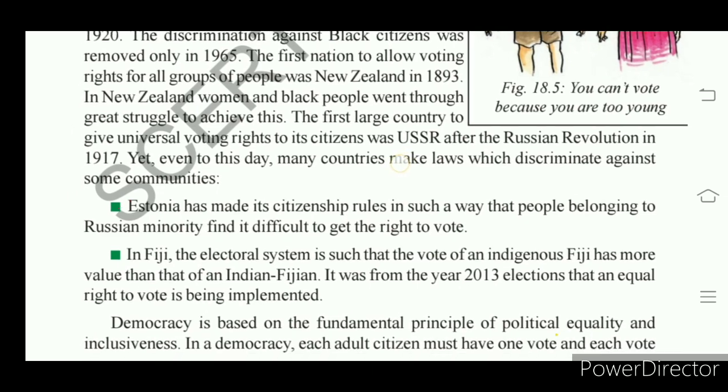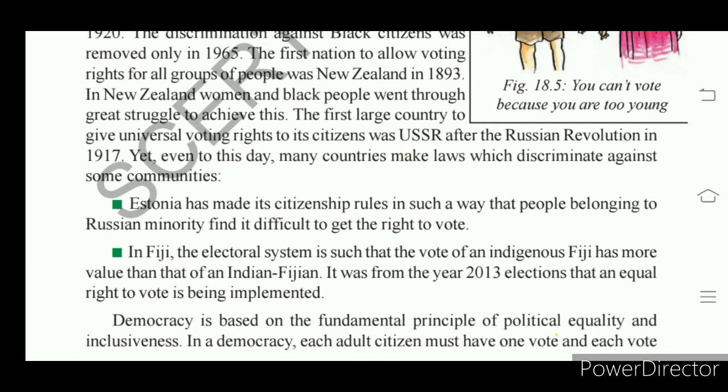In Estonia, it is a nation. They have made citizenship rules, for citizens, there is a rule. So in Estonia, they have made citizenship rules in such a way that people belonging to the Russian minority find it difficult to get the right to vote.